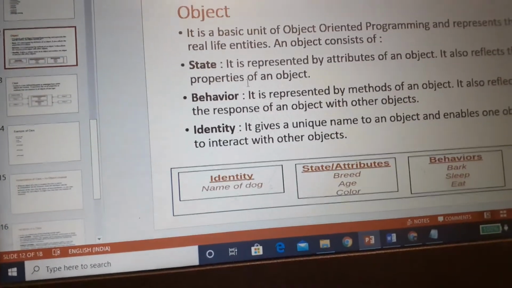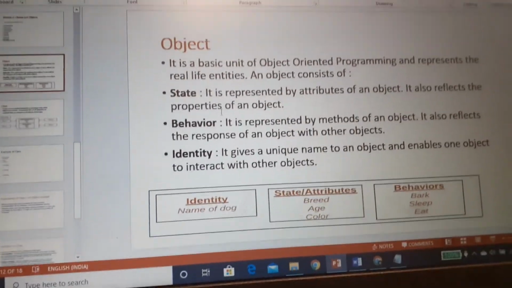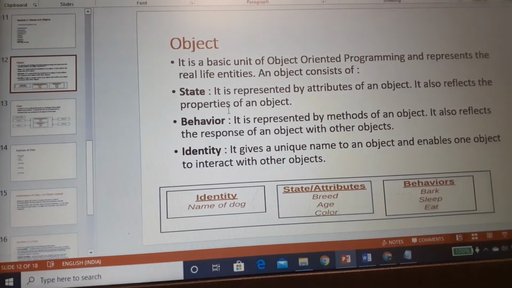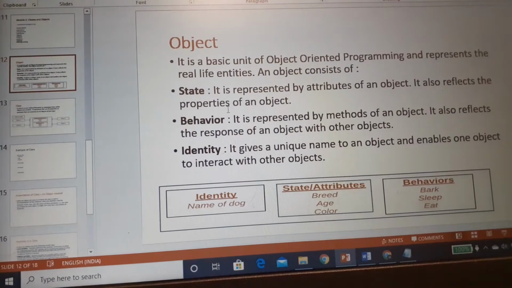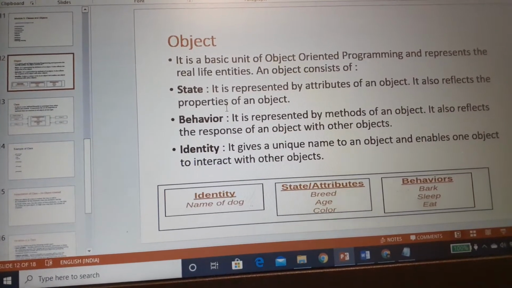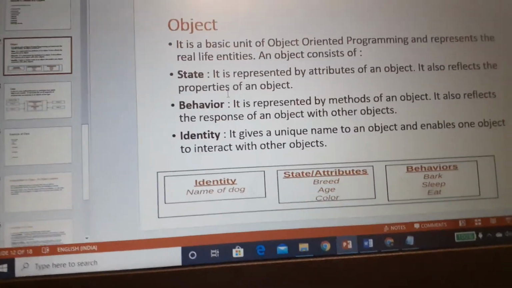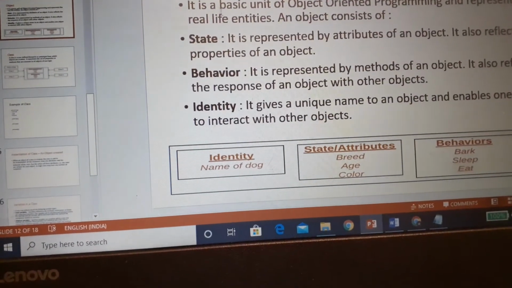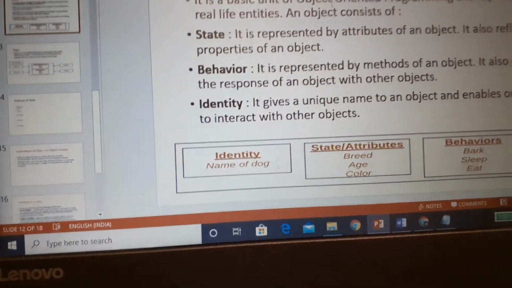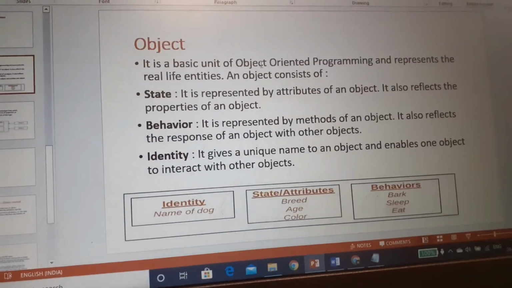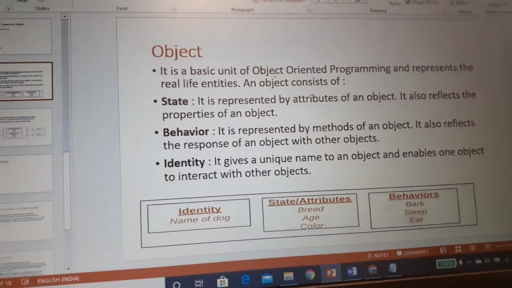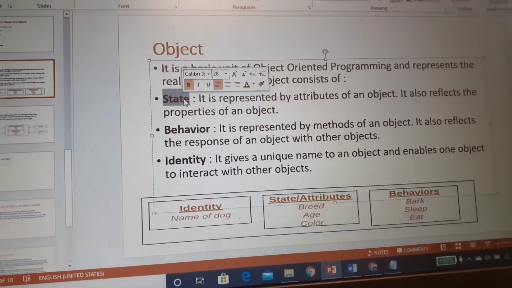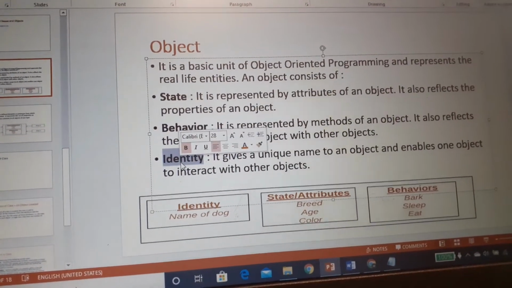Friends, when we solve something with programming languages, we solve our real-life problems. So definitely, what we will deal with will be our real-life objects. That is why it is defined like this: it is a basic unit of object oriented programming that represents the real life entities. An object consists of state, behavior and identity.